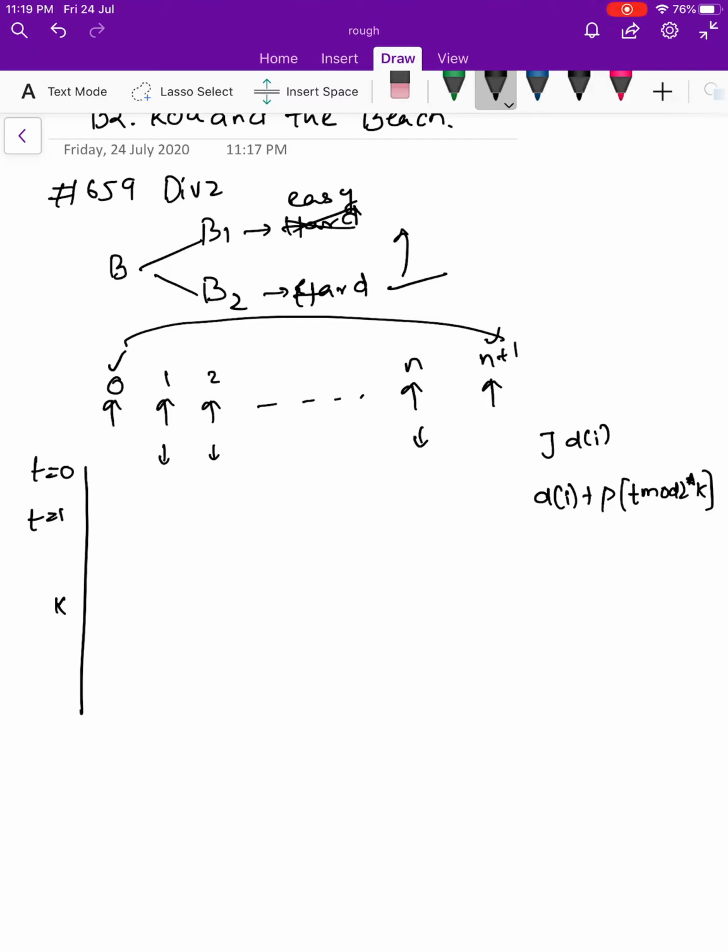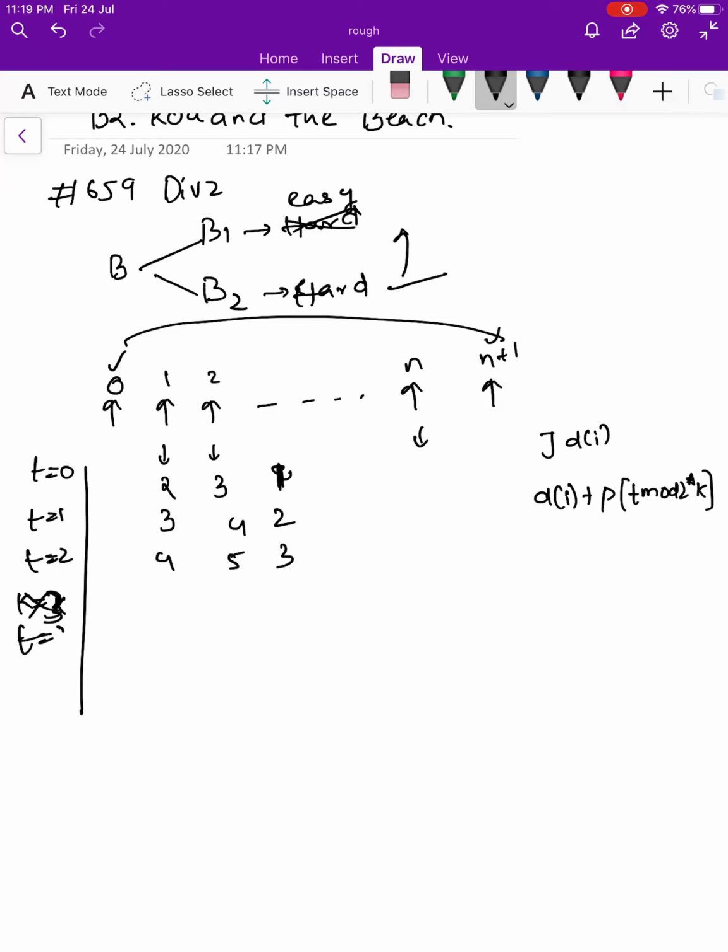Say suppose the depths are 2, 3, 4, 2, 3, say 1, and let us say k equal to 3. At t equal to 1, the depths will be 3, 4 and 2. At t equal to 2, they will be 4, 5 and 3.